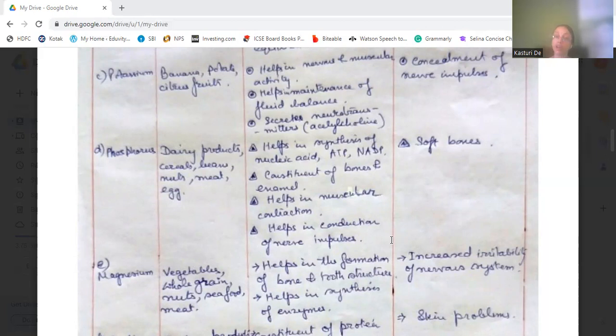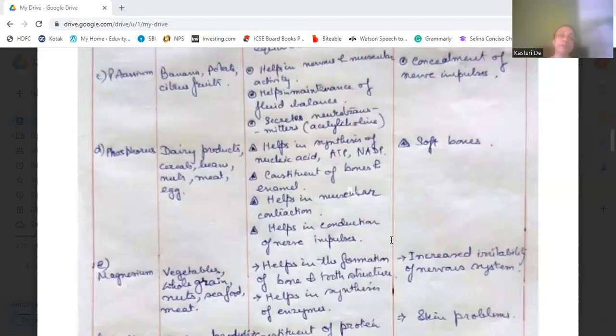They help in the muscular contraction, and even in conduction of the nerve impulses, like potassium. If our body is deficient of phosphorus, it will cause soft bones. Deficiency disease: softness of the bones.